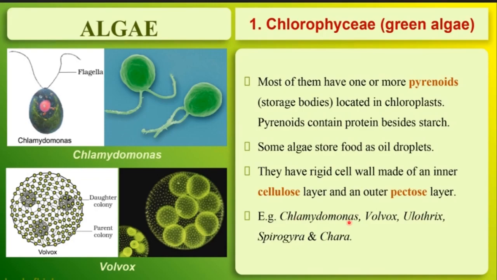Then these are some examples of the green algae: Chlamydomonas, that is unicellular, then Volvox, that forms a colony, then Ulothrix, Spirogyra, Chara, okay. So here you can see the diagram also. This Chlamydomonas is a green algae, okay. It will look like this. Then this is Volvox, colonial form. Okay, this is the parent colony, and these are daughter colonies of the Volvox. Daughter colony means which has been formed after the reproduction of the parent colony, right? And this Volvox will look like this in the colonial form.